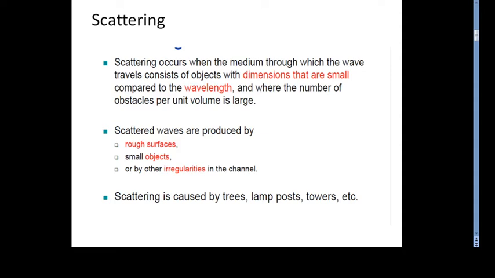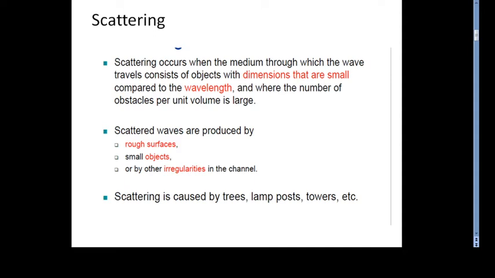Scattering occurs when the medium through which the wave travels consists of objects with dimensions that are small compared to the wavelength, and where the number of obstacles per unit volume is large.